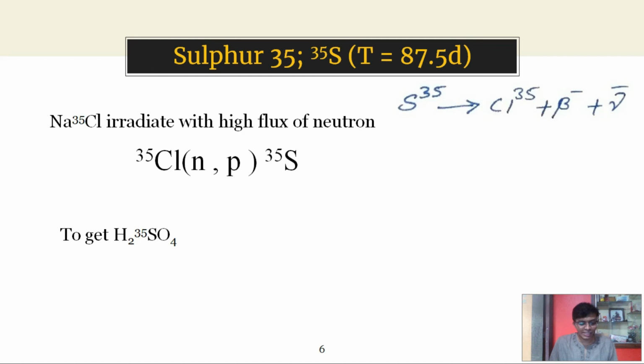Then it is heated in a platinum boat in a slow current of dry hydrogen. The exit gas, which is H2S containing isotopic labeled sulfur 35, is then bubbled through bromine water. On reacting with water, that H2S gets converted into H2SO4 containing sulfur 35.